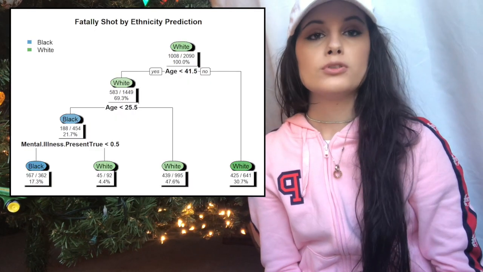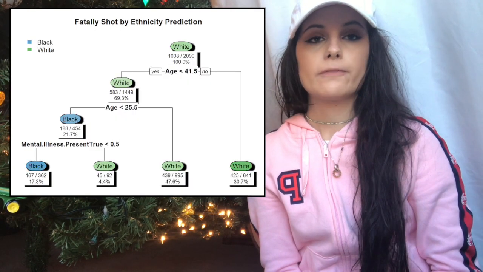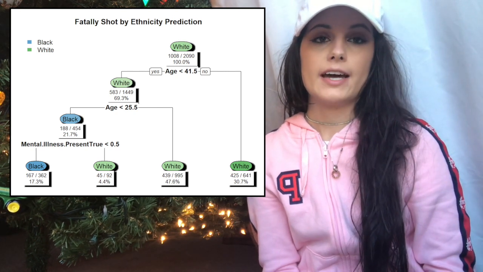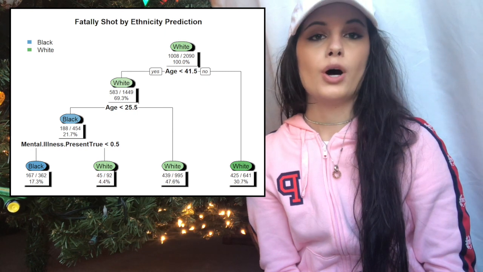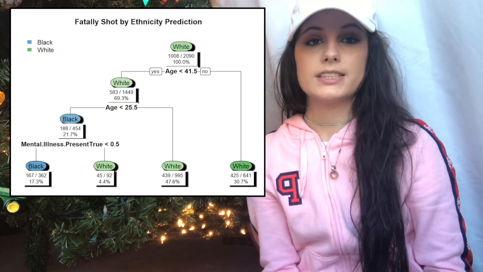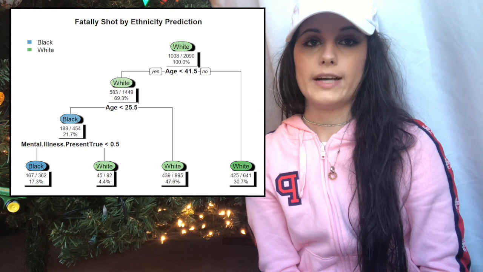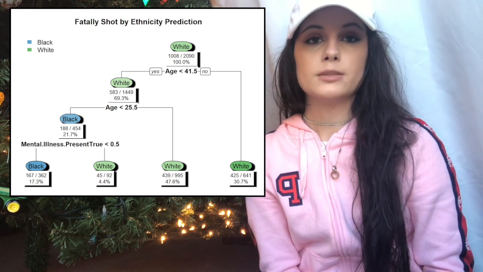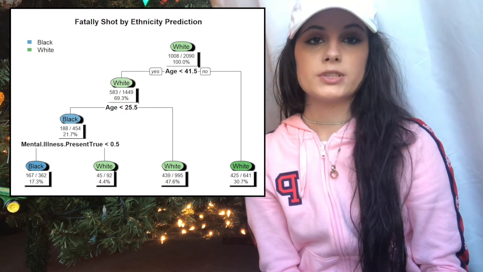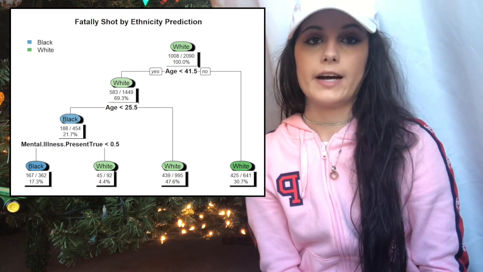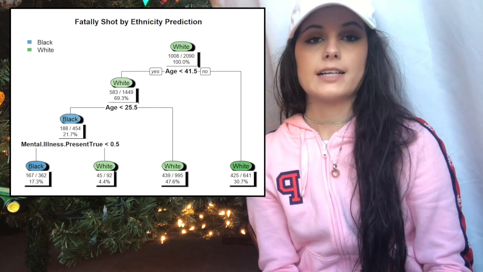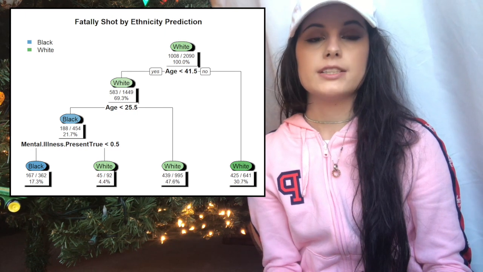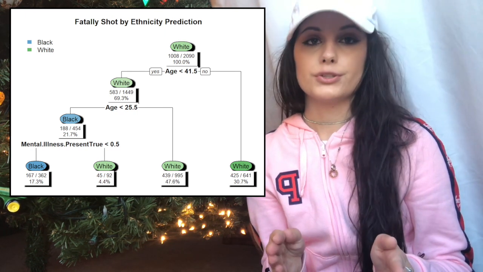Within our data set, most of the victims and/or suspects that were fatally shot by police were under the age of 41 years old. So it's safe to say that it's mainly young adults who are being shot by police. Getting to the specifics, almost 48% of whites are fatally shot by police under the age of 25 years old, as opposed to blacks, where nearly 22% are shot under the age of 25. So the victims and/or suspects who are black appear to be fatally shot by police when they are between the ages of 25 and 41 years old.